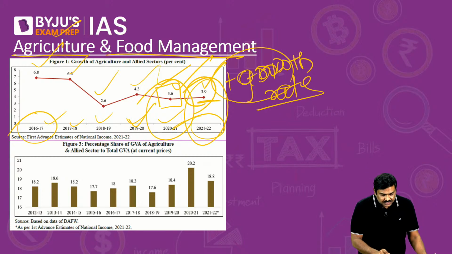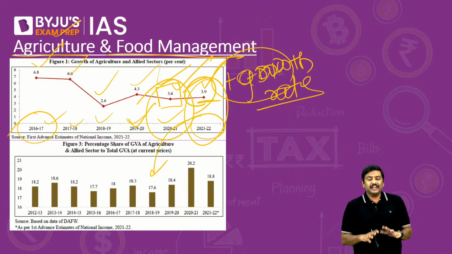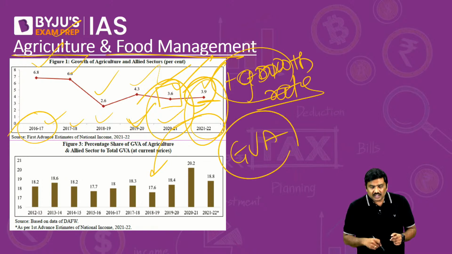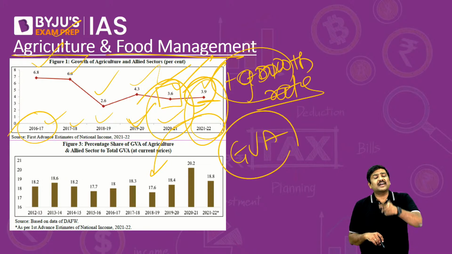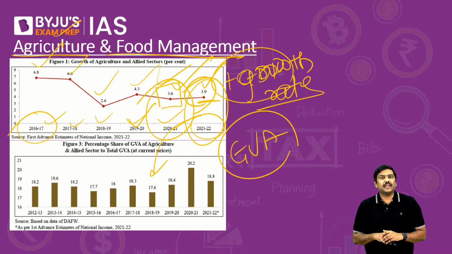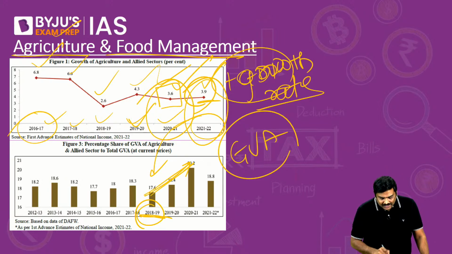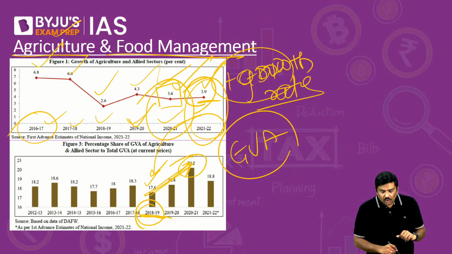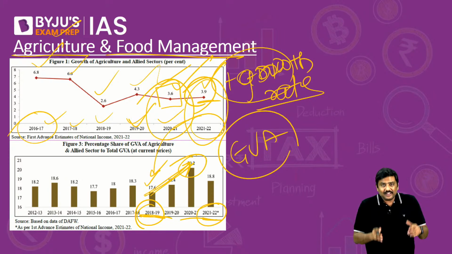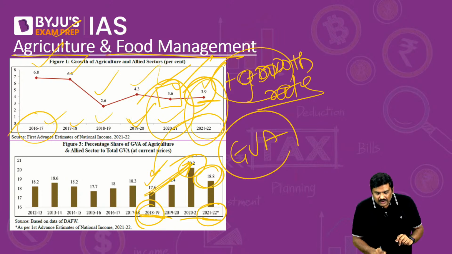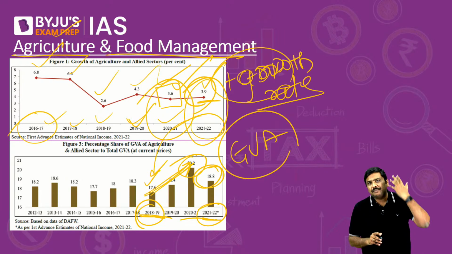Now, in addition to this, what has been the contribution of the agriculture sector in terms of GVA, gross value addition? Have a look at this. From 2018 and 19, the contribution of the agriculture sector to GVA has been increasing. It was around 17.6%. It has hit more than 20% in the year 21, and for 21-22, basically for April to December, we are saying that it is 18.8%.